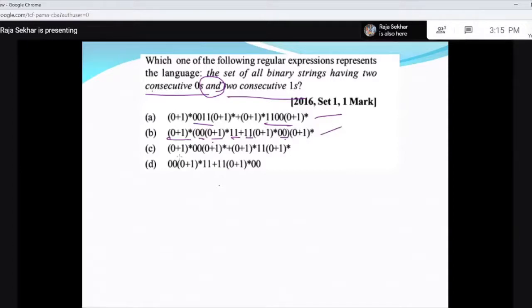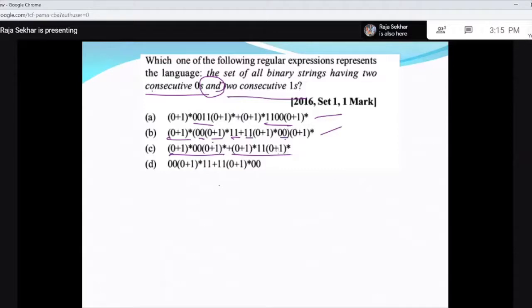This cannot be your string, because if you look at this, (0 or 1)* 0 0 0, this will give you only 0 0, but not 1 1. It will also generate some strings in which there is no 1 1. If you take this, it will give you only strings containing 1 1, but not 0 0. Some strings may not contain 0 0 for this.